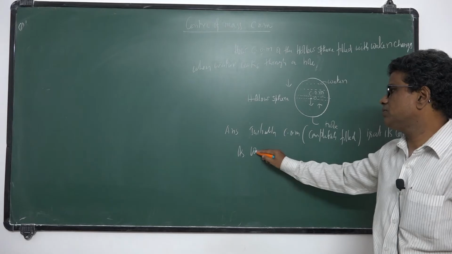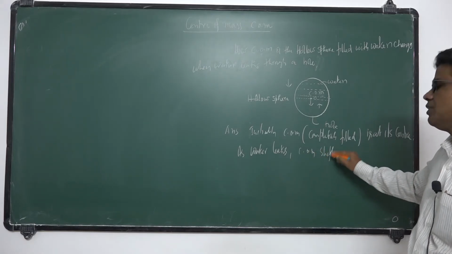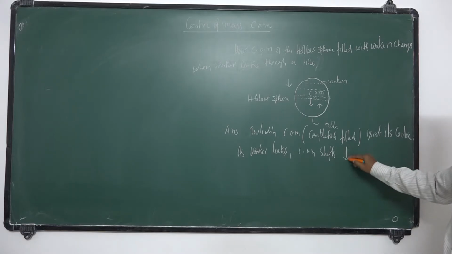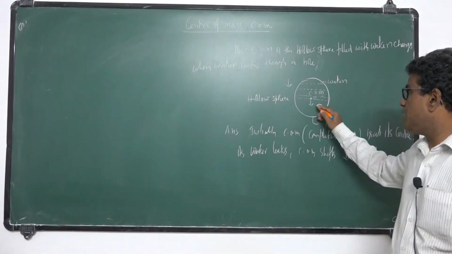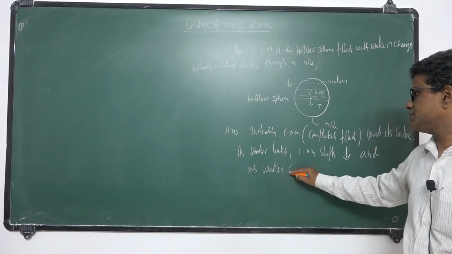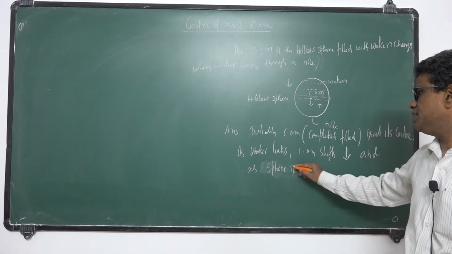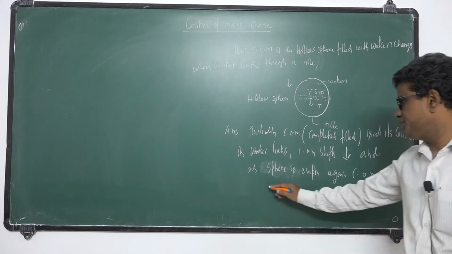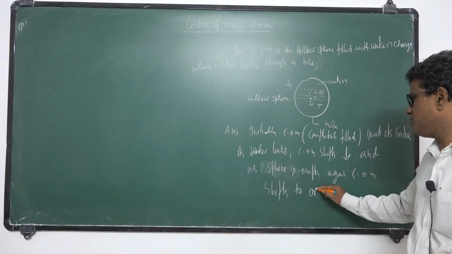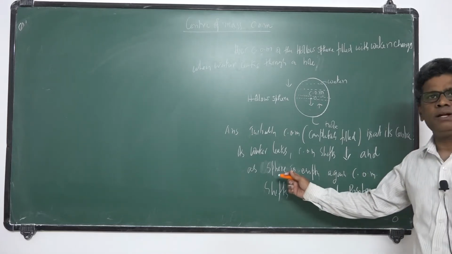As water leaks out, the COM shifts down. The center of mass shifts down, and as water completely leaks out, when the sphere is empty, the COM again shifts to the horizontal position. Okay, clear? Is what I am writing clear?